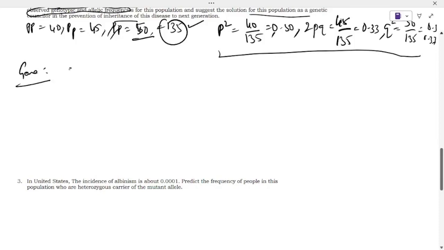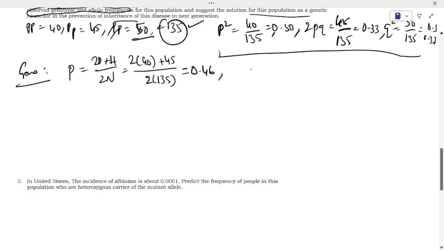Then we can calculate p is equal to 2D plus H divided by 2N. 2 dominant means 2 into 40 plus 45 divided by 2 into 135. If you calculate that, you'll get 0.46 as an answer here.